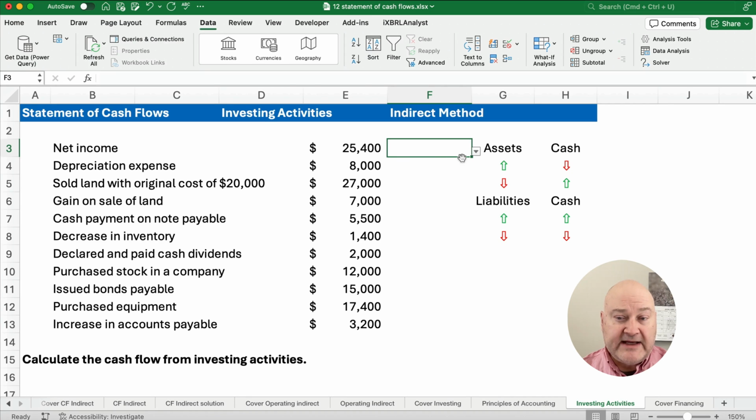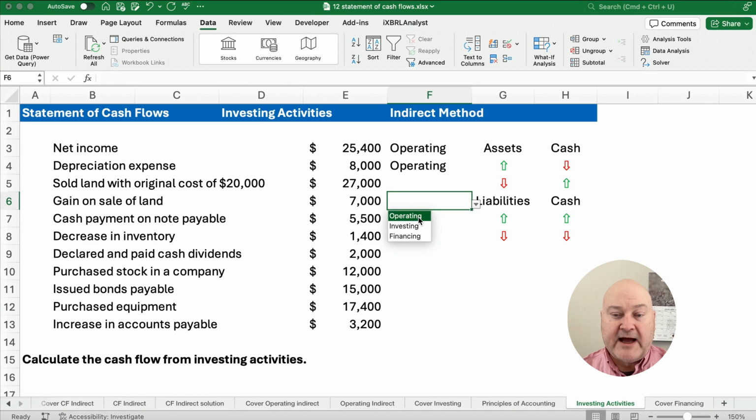So what is net income? Well, that's the definition of operating, right? Depreciation expense goes on the income statement, so that's operating. A gain is going to be operating. So what if we sold land for $27,000? We have an original cost of $20,000 and we sold it for $27,000, so that looks like a gain of $7,000. The gain goes in the operating activity section, and the sale of land is investing activity. Okay, so there's one of them.